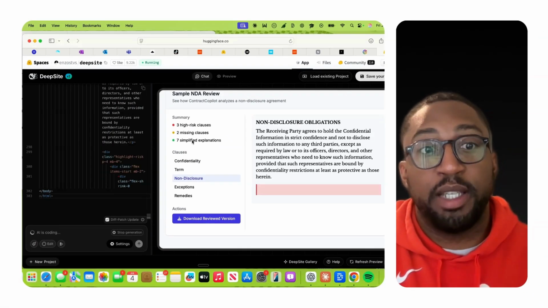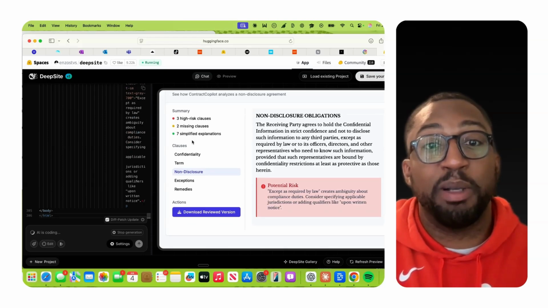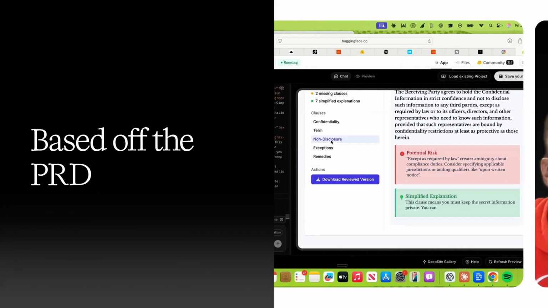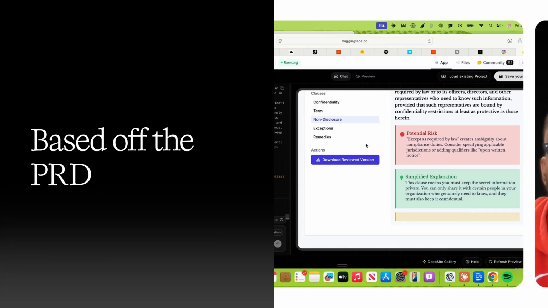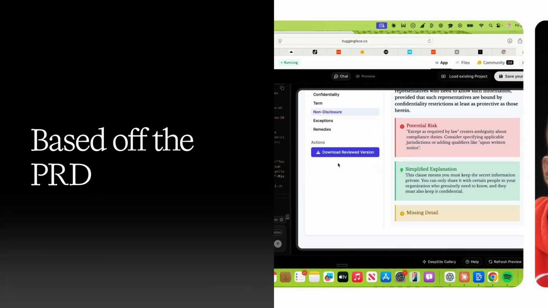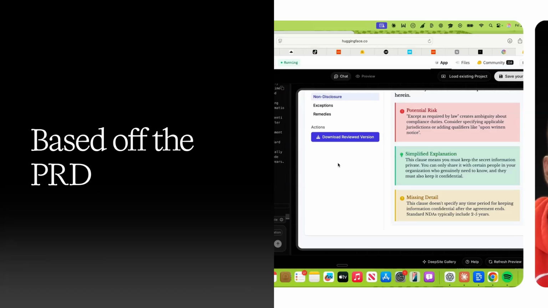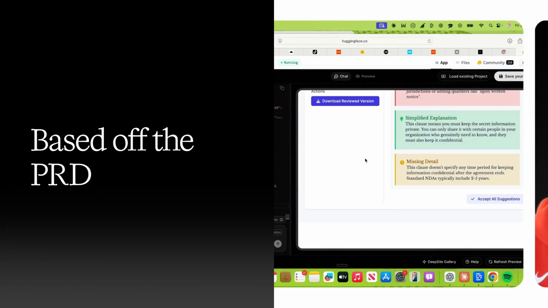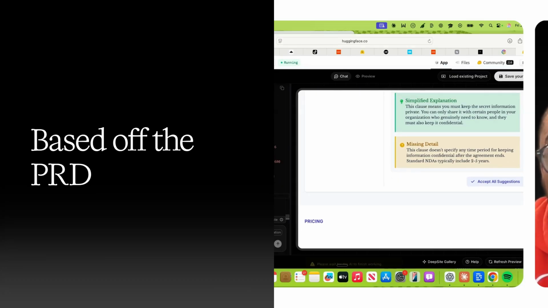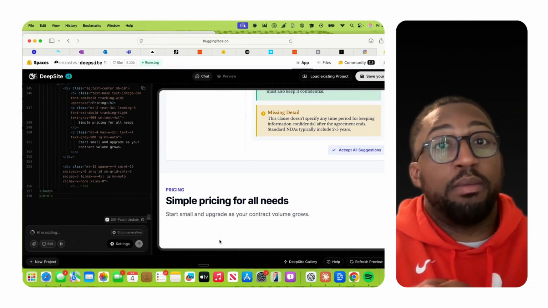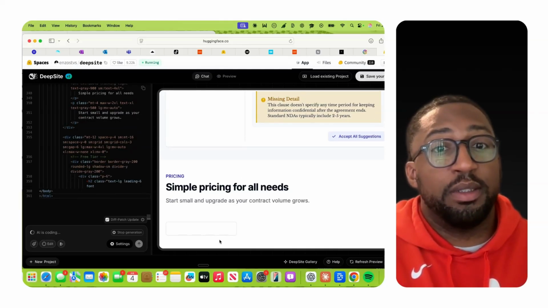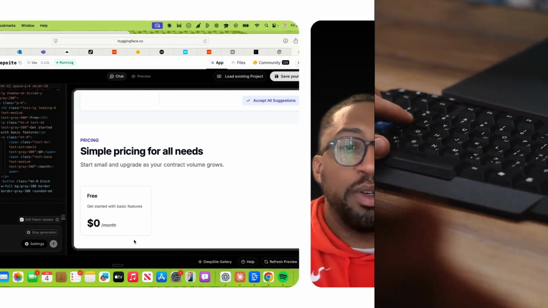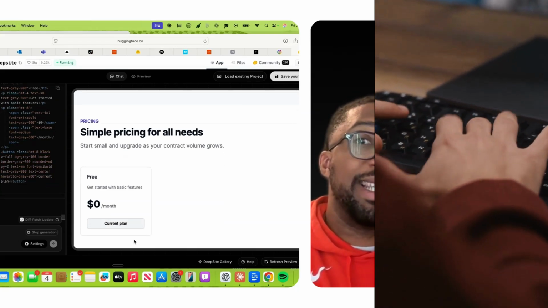But again, this is just building. This is everything that this is building based off the PRD. Yeah, it's going to take some time, but this landing page, I'm not sure if I would say it looks amazing. We're going to watch this through. I recommend putting it on like a 2x speed or 1.5, so that way you're able to see till the end that this is an easy process.